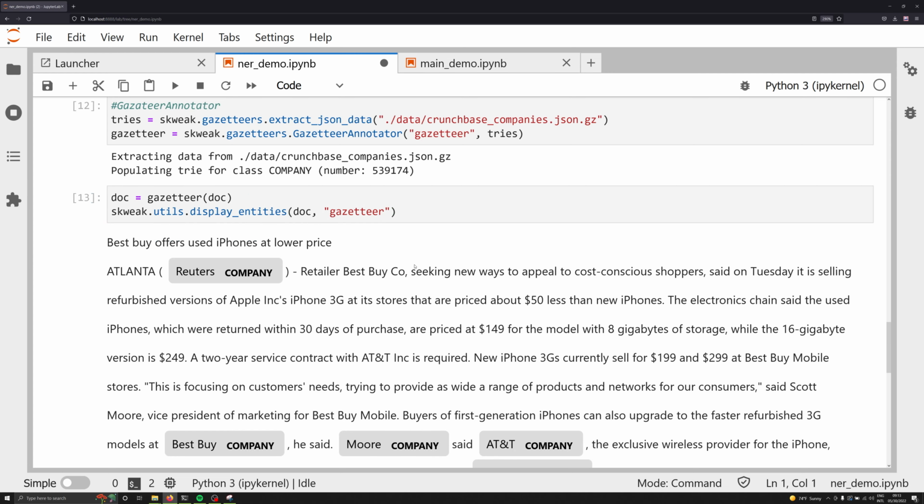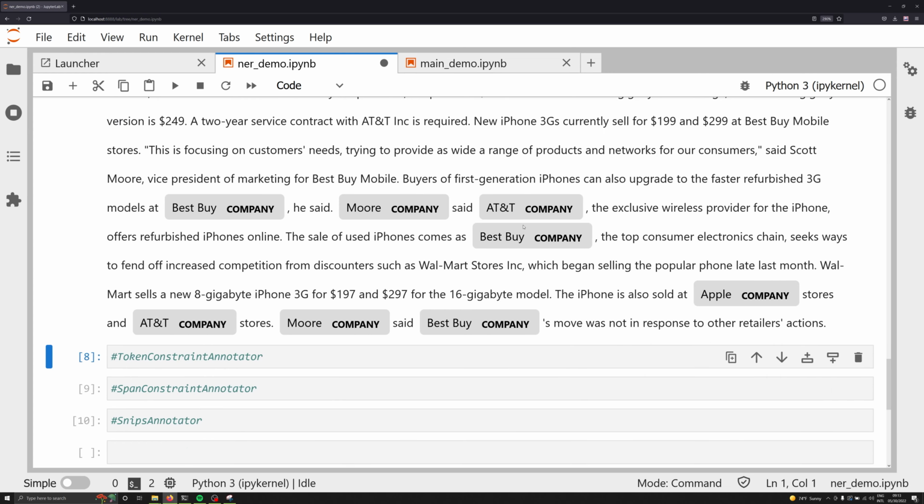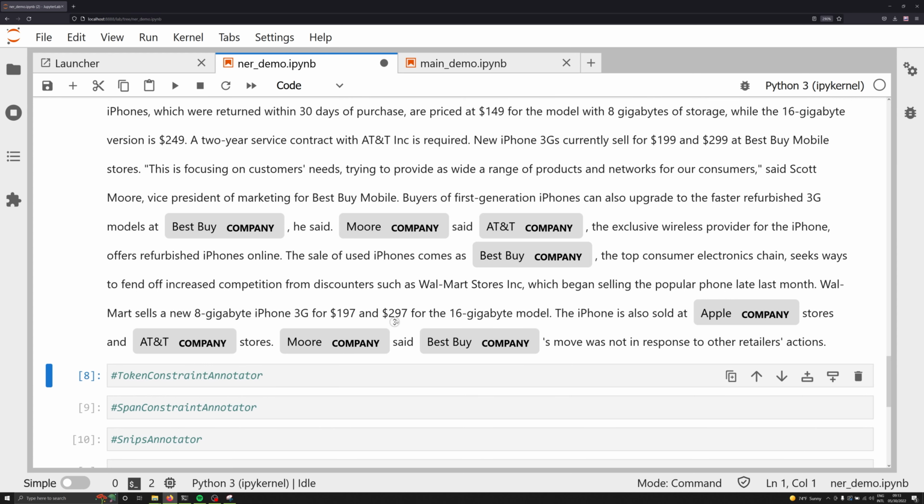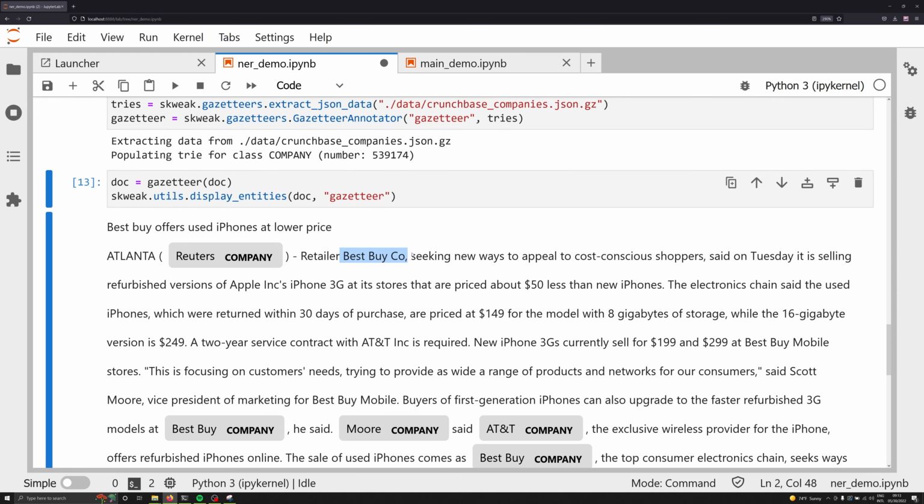And now what you're able to see is a list of companies all labeled for us. As we can see, it doesn't follow the rules that we set above where Best Buy Co. is being labeled. Instead, we're seeing this passed over right now, and that's okay because we're only visualizing this pipe. So when we pull all this together, we'll see that Best Buy Co. in fact retains that company label.